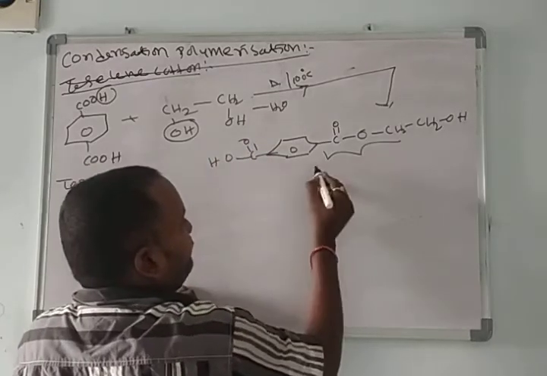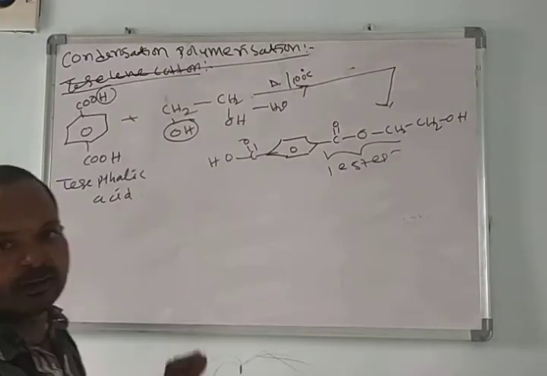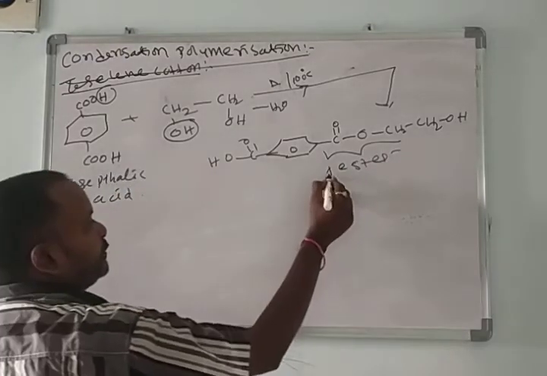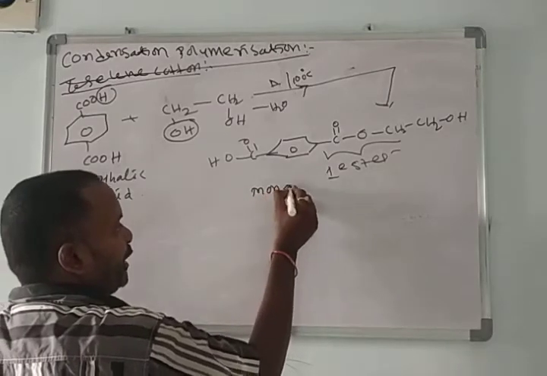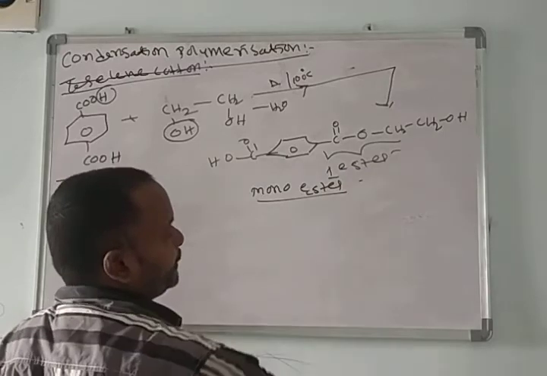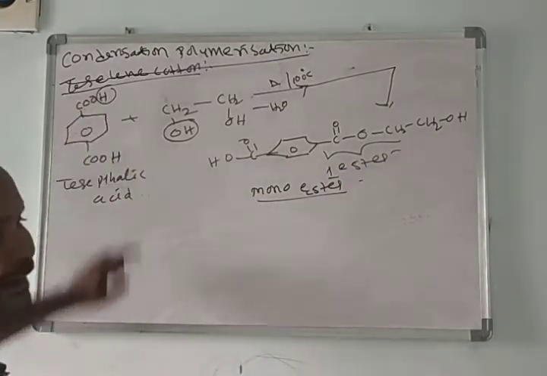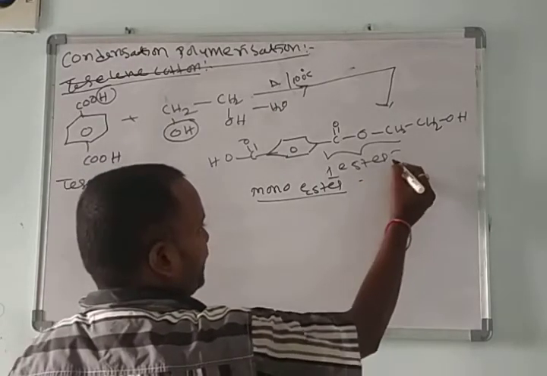It contains only one ester functional group, so we call this a monoester. This is the monomer of terylene cotton.